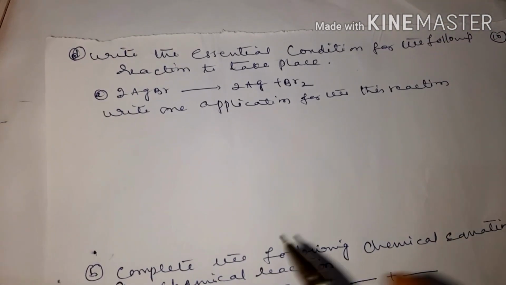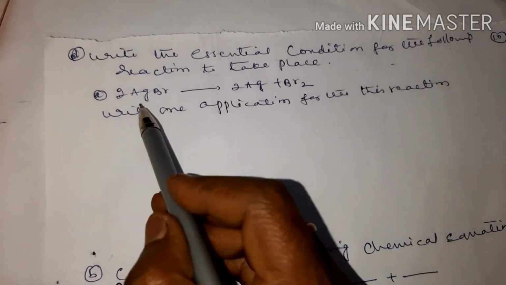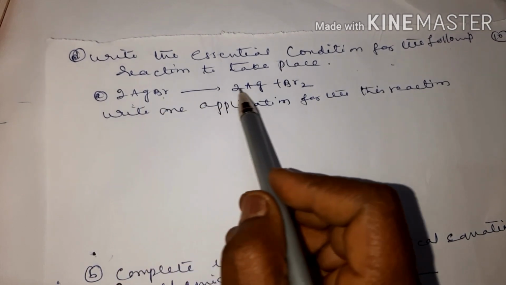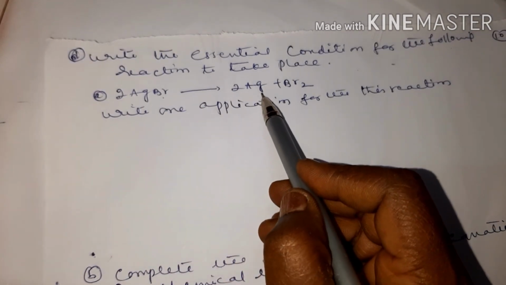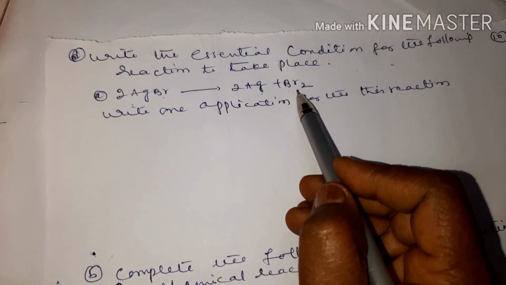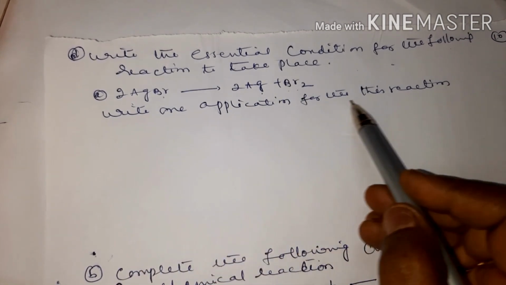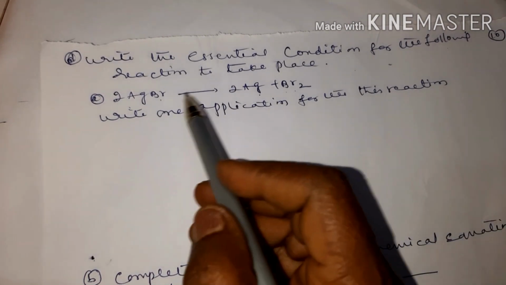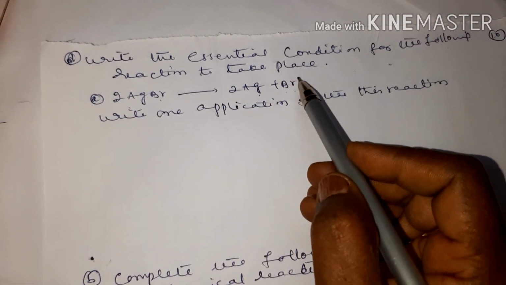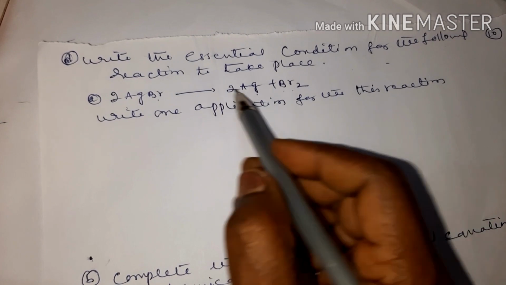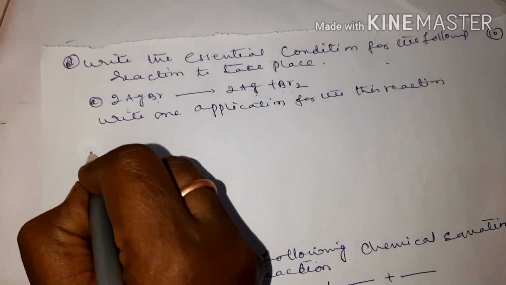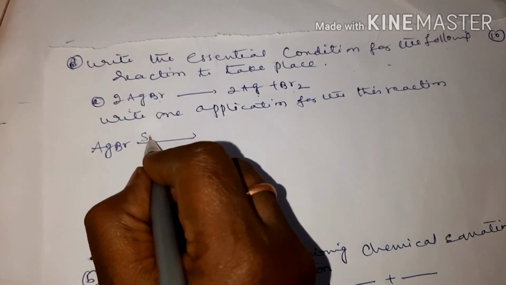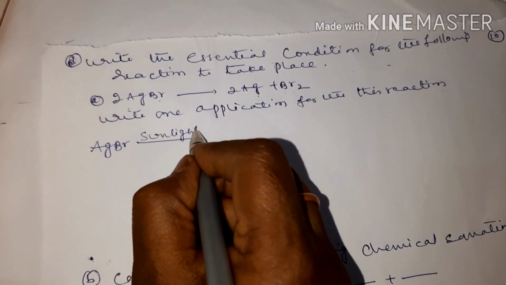The next question is: write the essential condition for the following reaction to take place. When silver bromide is made to react, you get silver plus bromine. So the condition is sunlight.